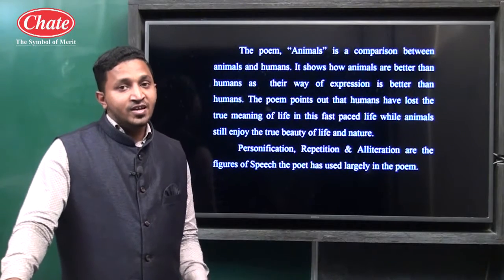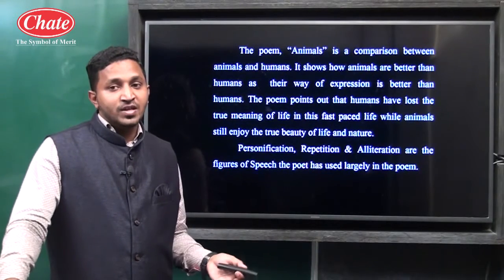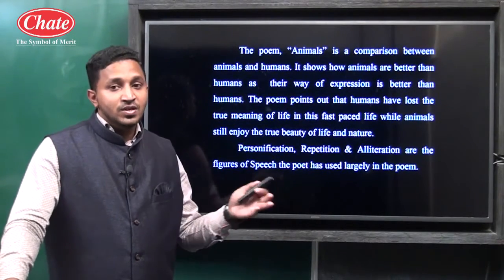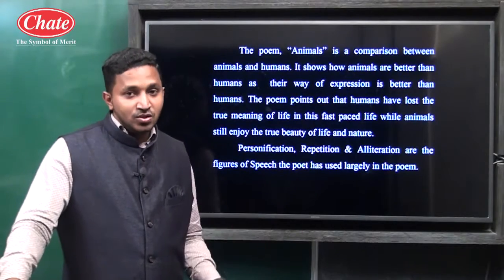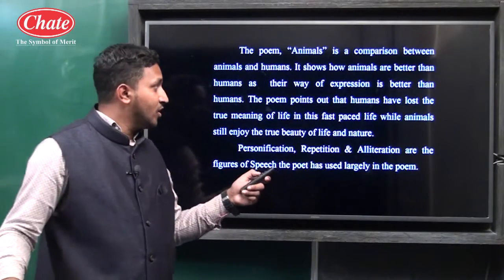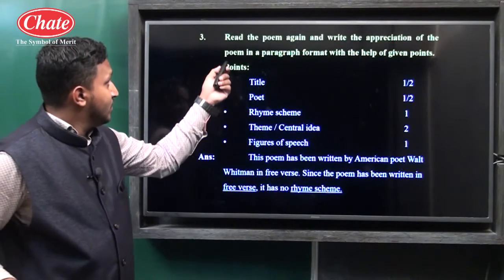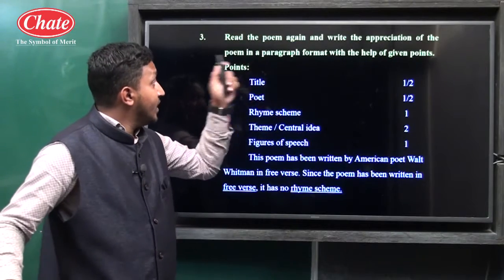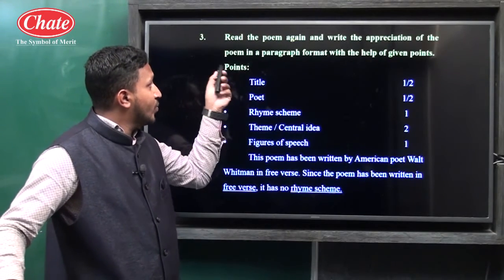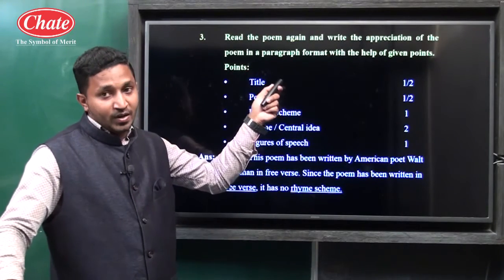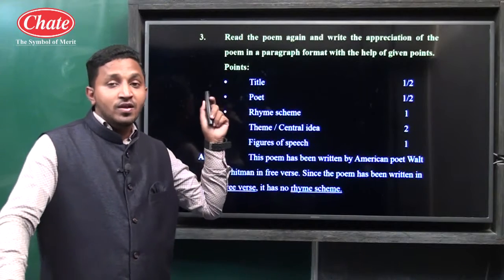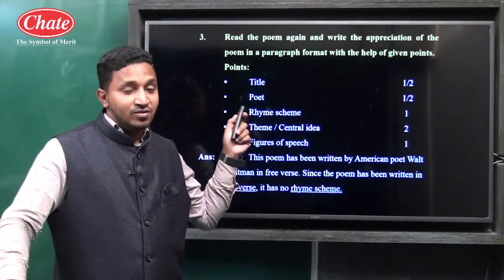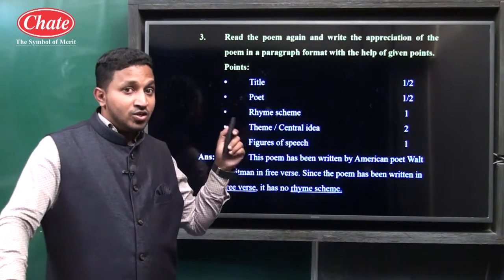But if you write it like that, the examiner who is going to check your paper is going to cut your marks or directly give you 0, because the instructions are already given that you should read the poem again and write the appreciation of the poem in a paragraph format. If you are too lazy, see that the question which has been asked, you should read it carefully.